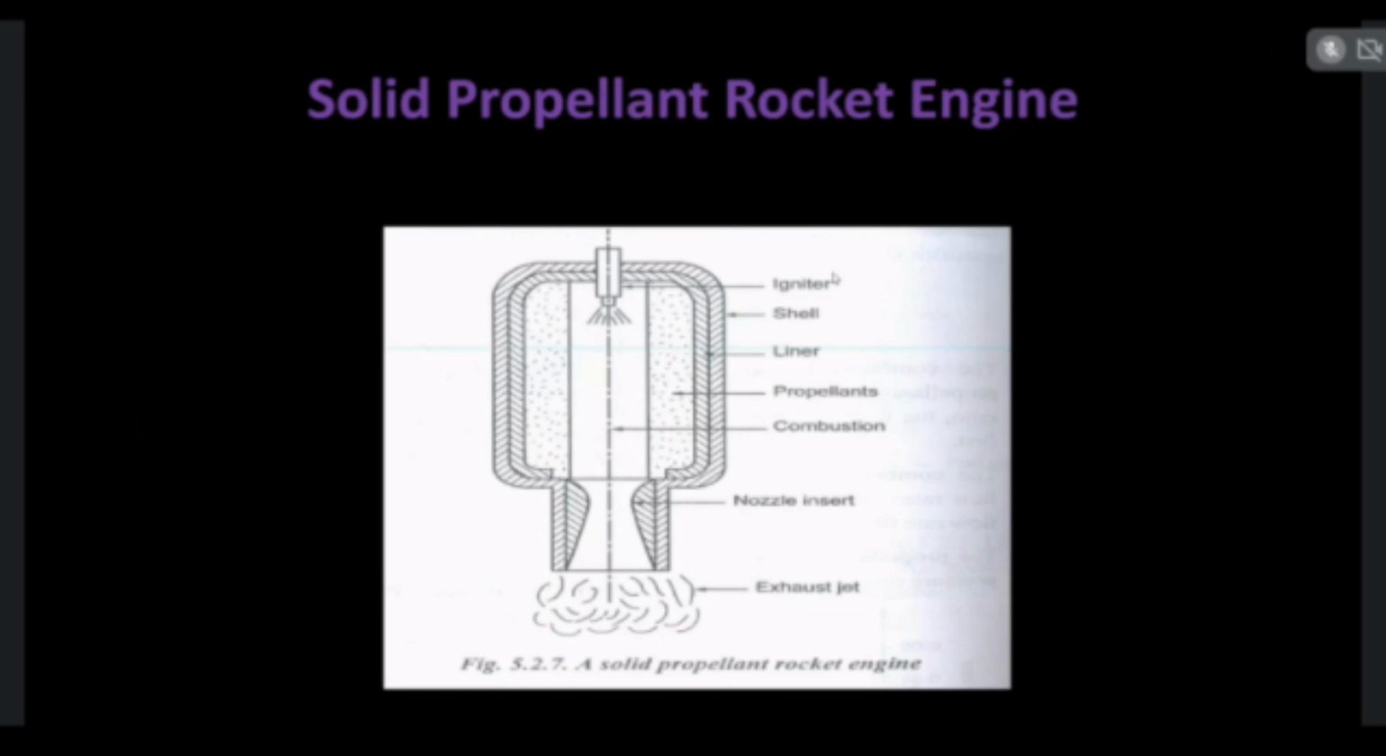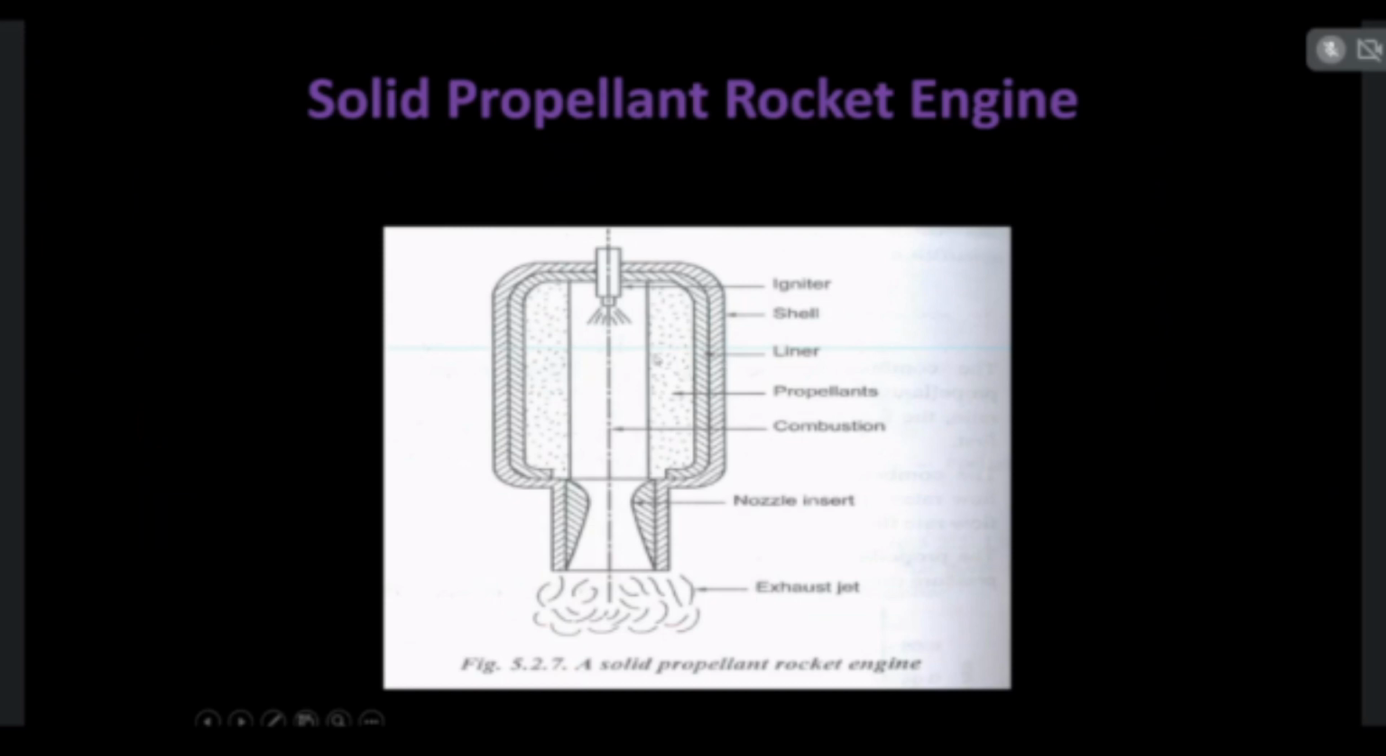So solid propellant rocket engines and liquid propellant rocket engines are mostly utilized to launch the rockets in India. First of all, we are going to see the function of the solid propellant rocket engine. In the solid propellant rocket engine, you have to keep in mind that the fuel will be in the solid form, whether it is a monopropellant or bipropellant. We will see what monopropellant and bipropellant are later.